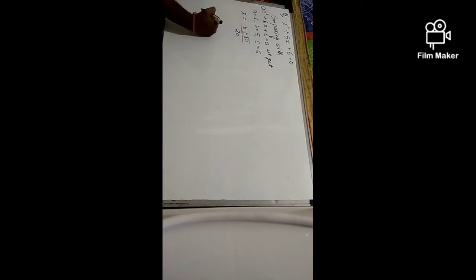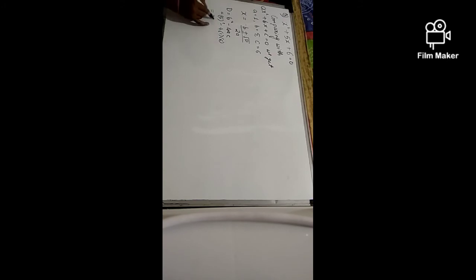Now I need to find the value of this d. So d was b square minus 4ac. Okay, the value of b is 5. So 5 square minus, a is 1 and c is 6.